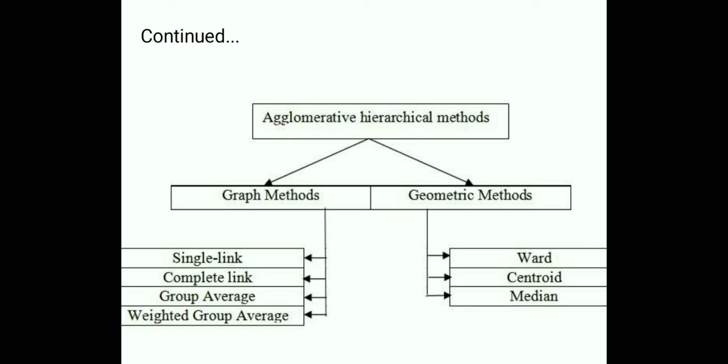So again, here is a diagrammatical representation of agglomerative hierarchical methods. Under agglomerative hierarchical methods, they are of two types: graph methods and geometric methods. Under graph methods, there are four types: single link, complete link, group average, weighted group average. Under geometric methods, there are three types: Ward, centroid, median.